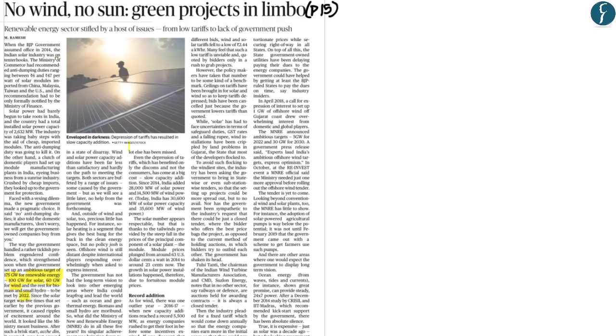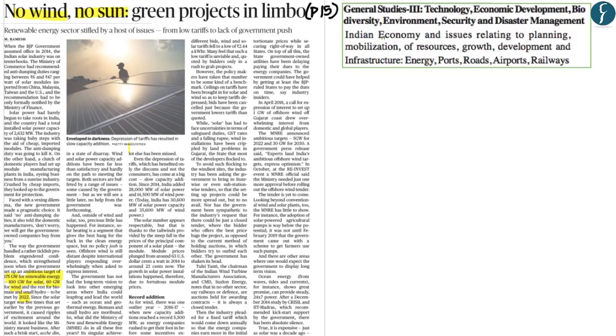Now what this article is highlighting is that there are various concerns with regards to government's ability to achieve this target, whereby this article highlights various problems with regards to the wind and the solar energy sector. Now we're going to understand the various problems highlighted within this article from the perspective of GS Paper 3 within the section Economic Development and within the subsection Indian Economy and Issues Relating to Planning, and also within the subsection Infrastructure, in particular Energy Infrastructure.